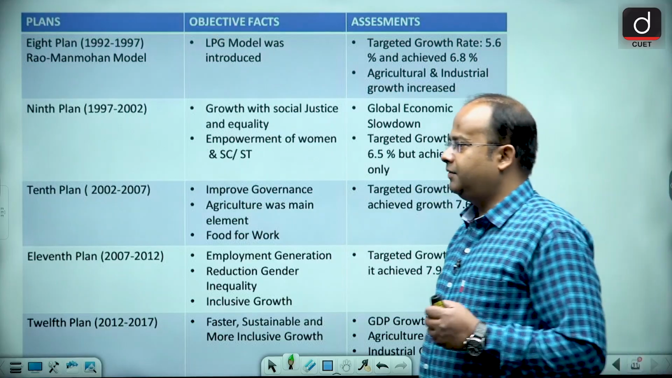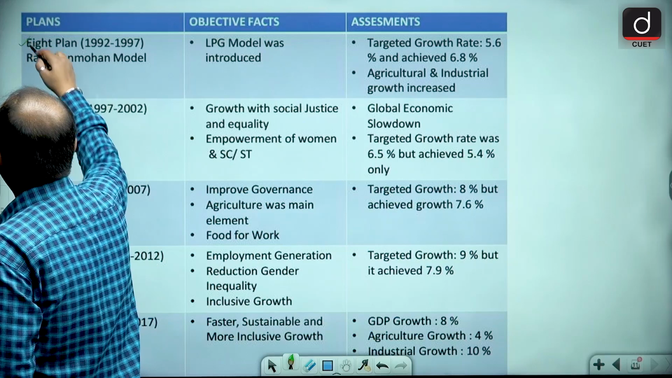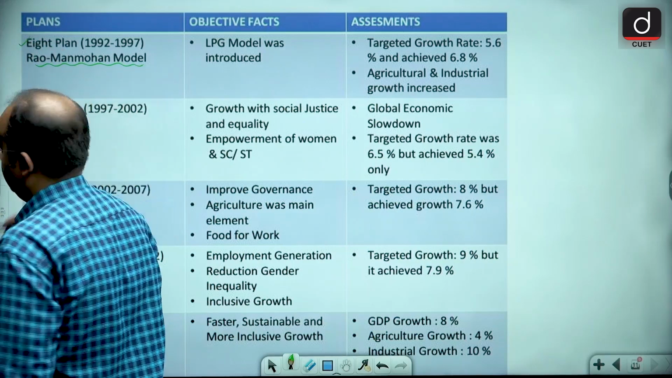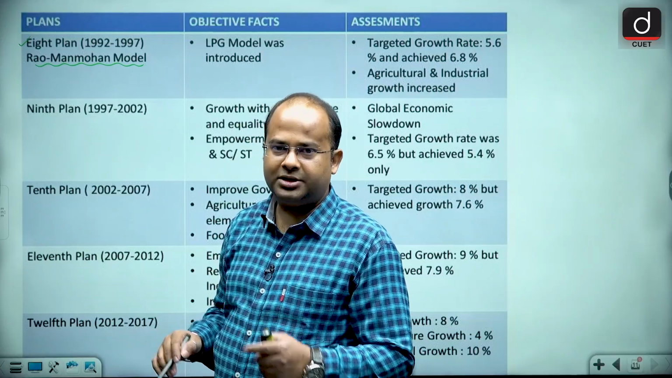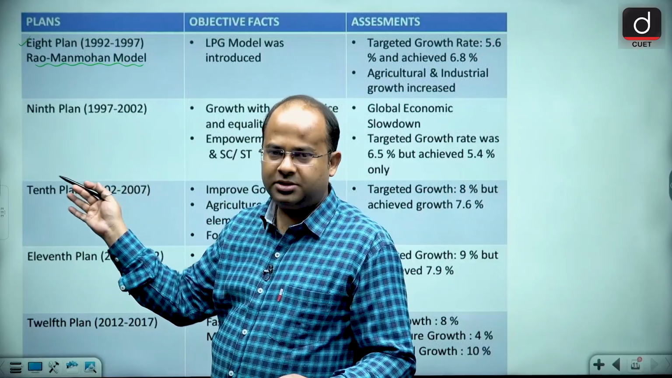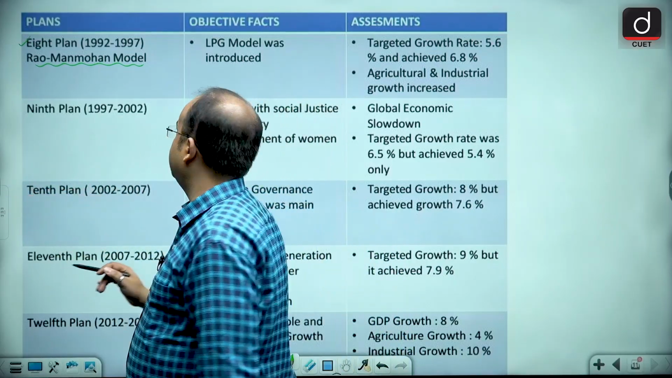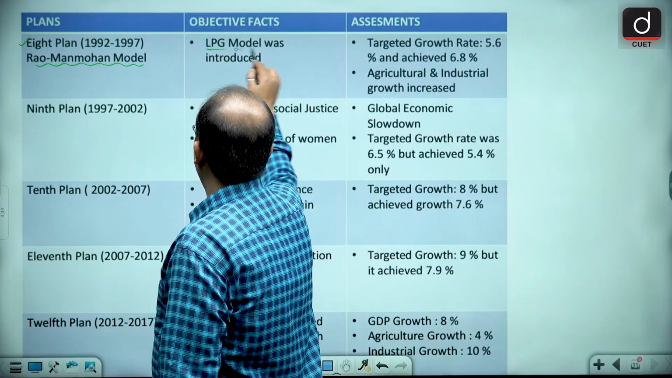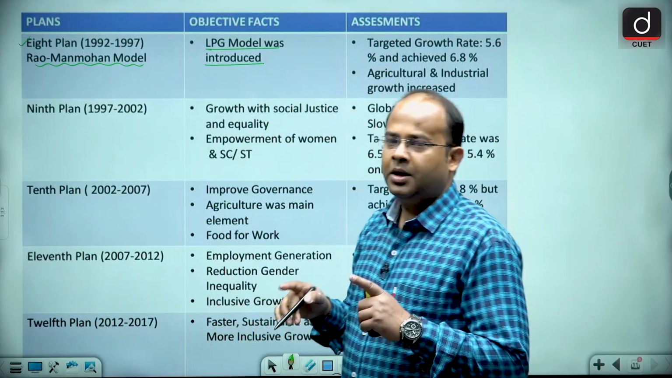Next is the 8th 5-year plan, which ran from 1992 to 97. This is also known as the Rao-Manmohan model. Rao was PV Narasimha Rao, Manmohan was Dr. Manmohan Singh. Rao was the Prime Minister of India and the Finance Minister was Dr. Manmohan Singh, who later became the Prime Minister of India as well. So the LPG model was introduced: liberalization, privatization and globalization.